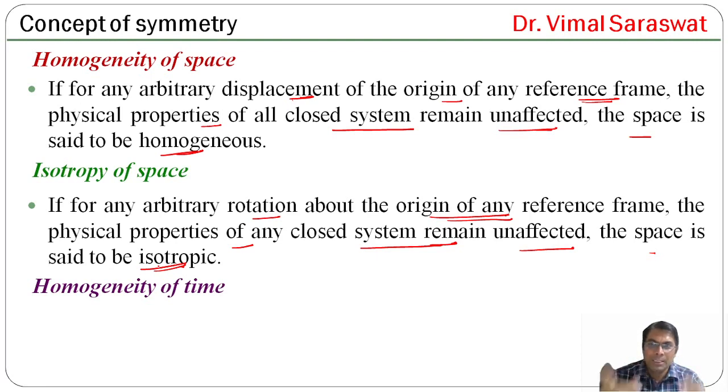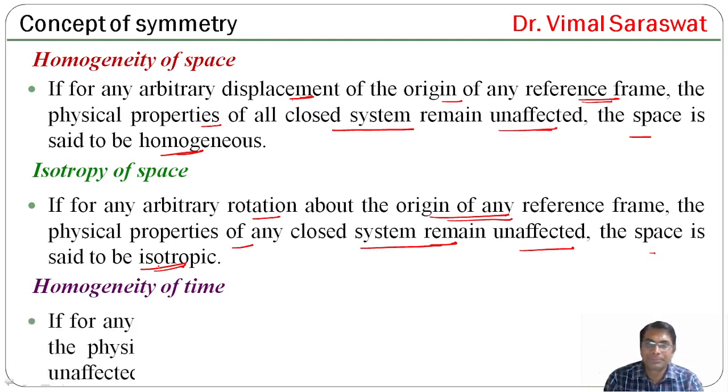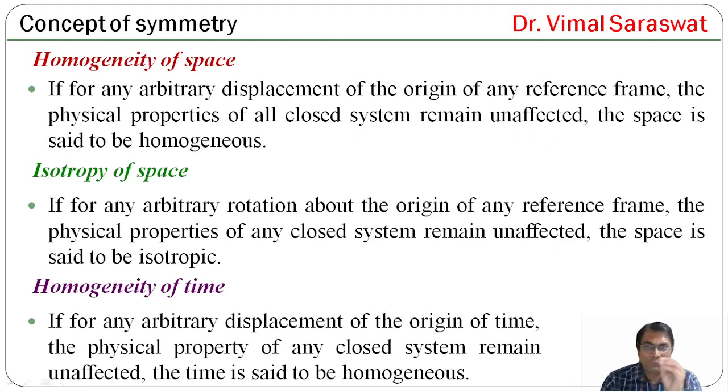Now the third one is homogeneity of time. What is homogeneity of time? If for any arbitrary displacement of the origin of time, the physical property of any closed system remains unaffected, the time is said to be homogeneous. So in homogeneity of time, we are giving an arbitrary displacement of the origin of time and the property of the system does not change.